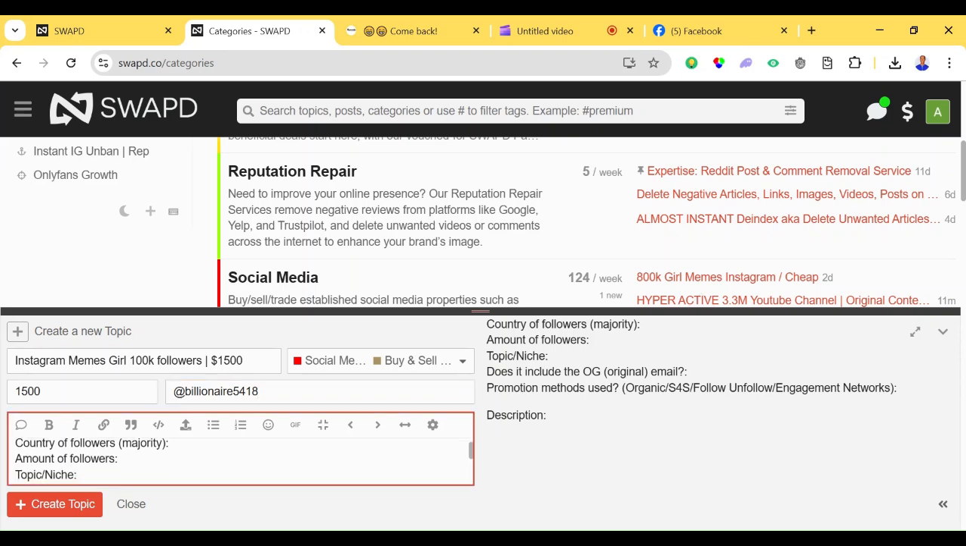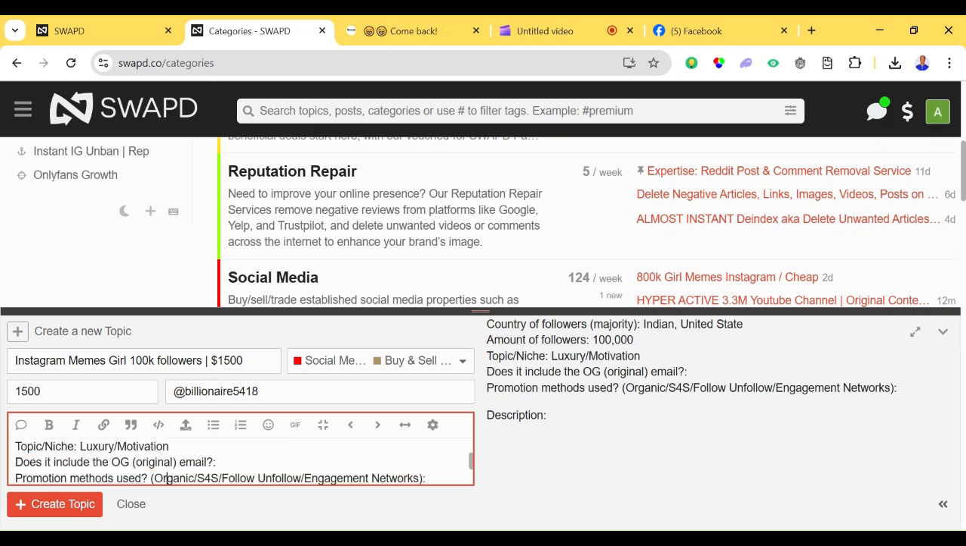You come down here again, then say the country of followers. Let me just put India, United States. Amount of followers, 100K followers. Just make sure you put it there. The top niche, like under luxury and motivation, that's where my niche belongs. Does it include the original email? You put yes. For promotion method used, you input organic.